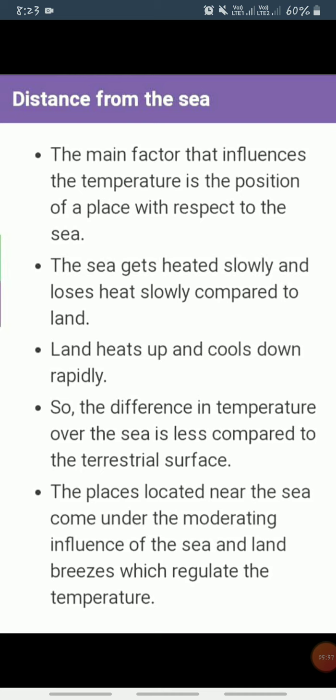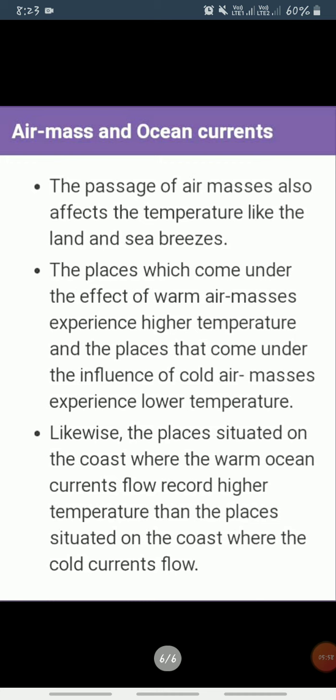Therefore, the variation in temperature over the sea is less compared to land. The places situated near the sea come under the moderating influence of the sea and land breezes, which moderate the temperature.